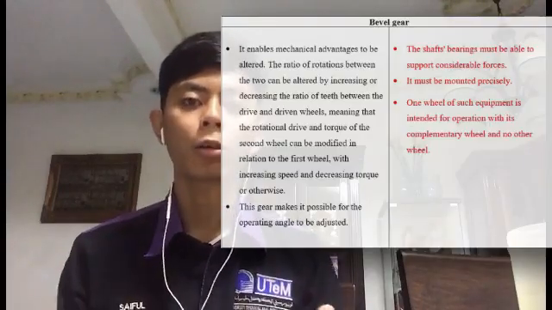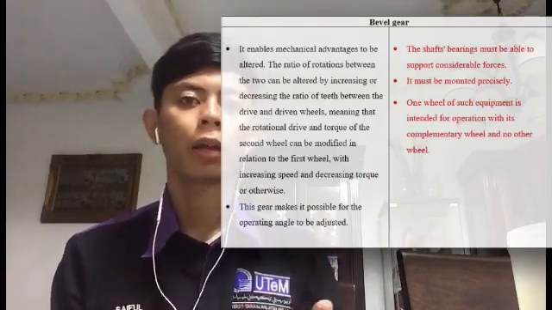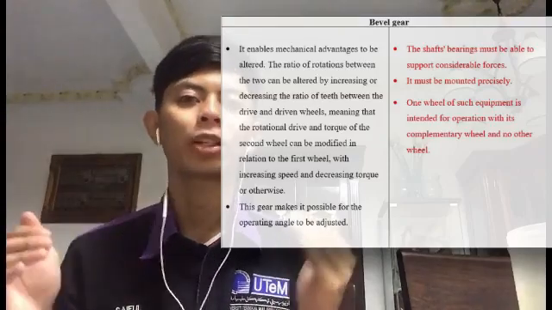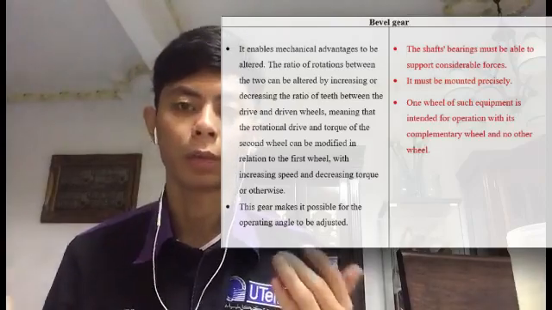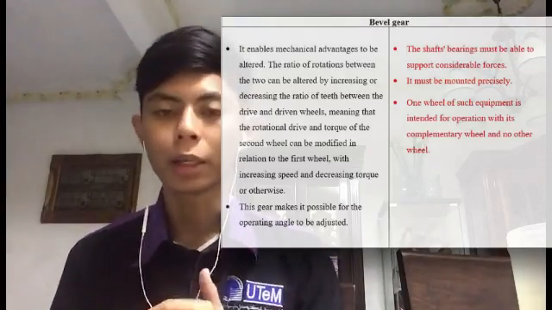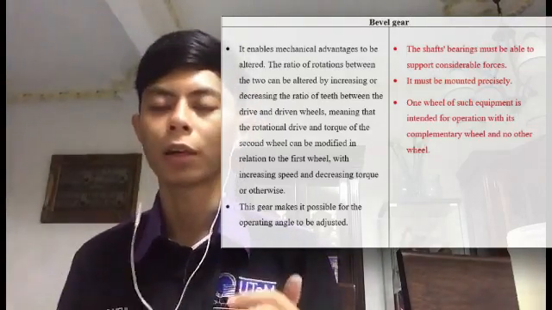The third one is the bevel gear. The advantage of the bevel gear is that it can change the operating angle, and the disadvantage of the bevel gear is that the shaft bearings need to support significant force.